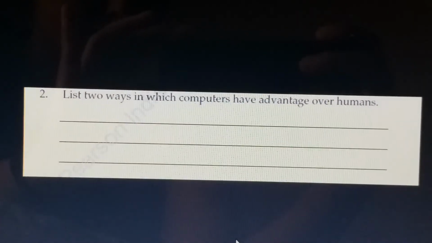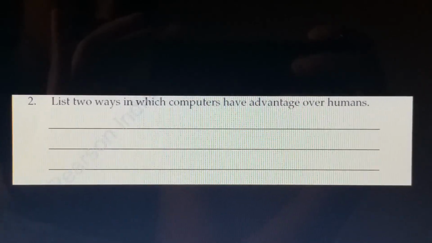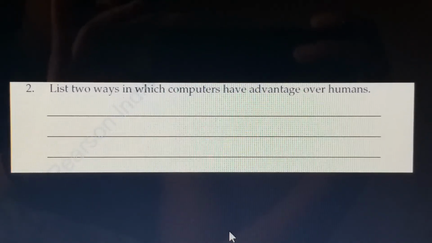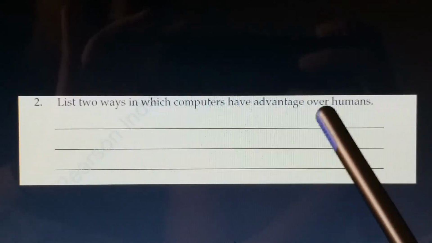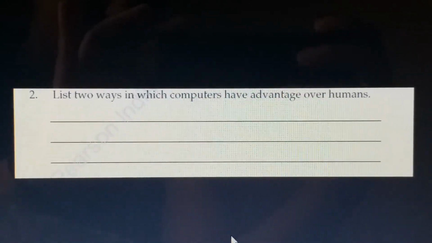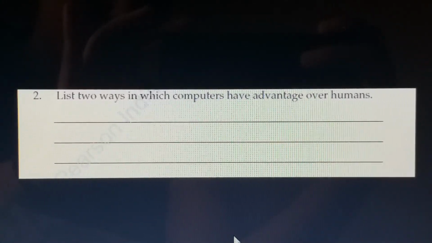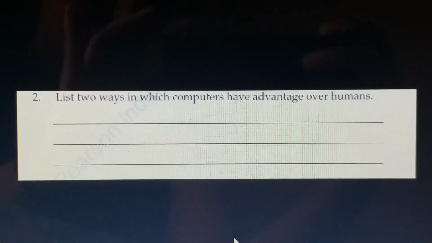Students, one question I am giving you, you have to write the answer in your rough notebook. List 2 ways in which computers have advantage over humans. You have to write 2 advantages of computers. Understood?